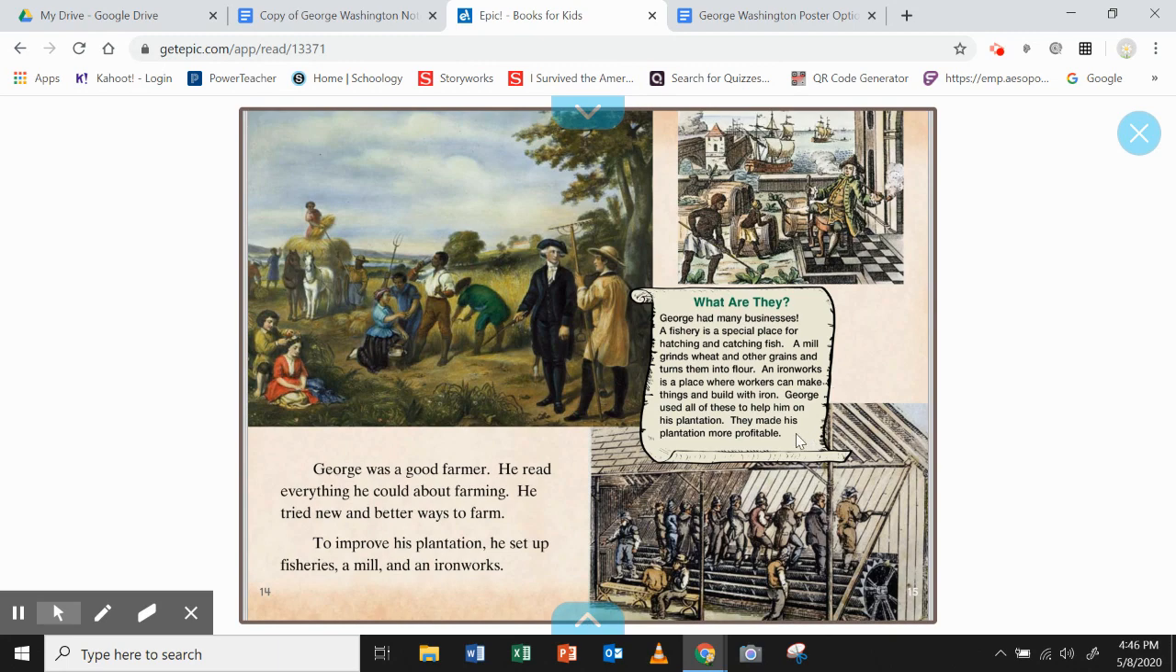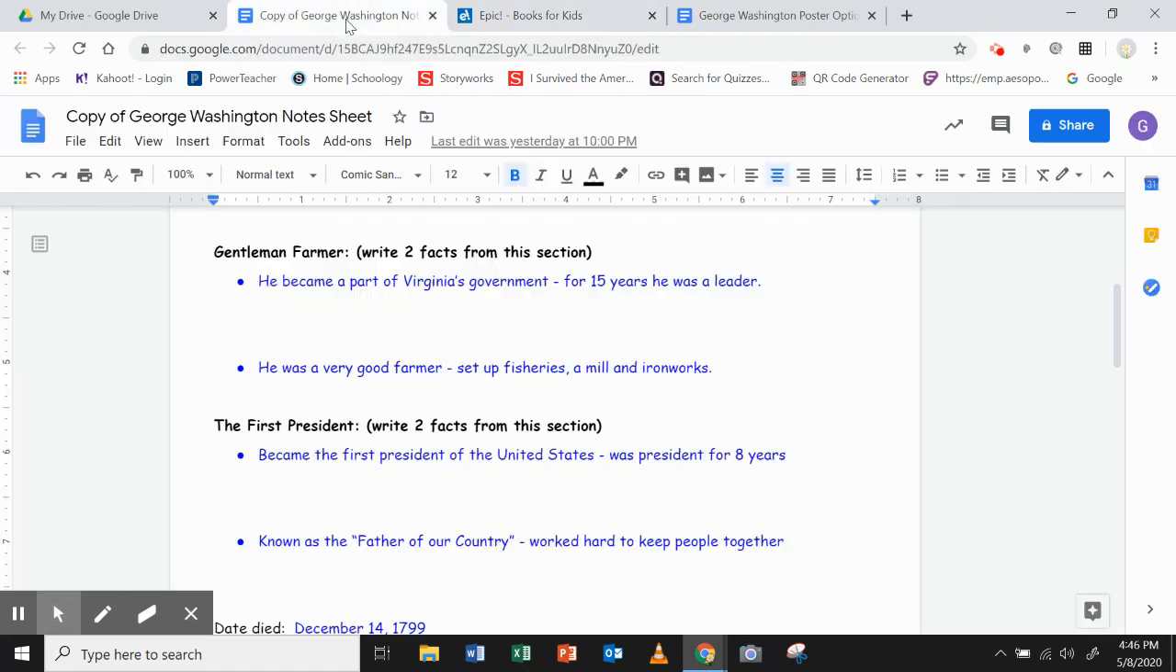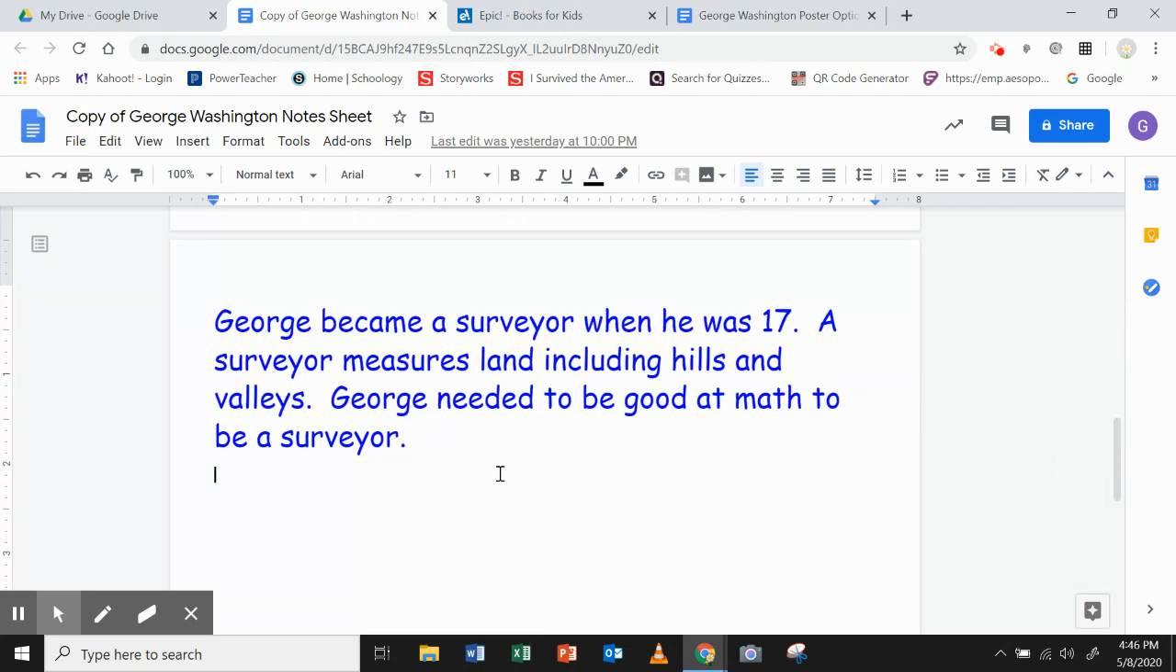So I think I want to add this piece here because then it does show that he was setting up new ways to farm, and it became more profitable, meaning he earned more money for that. So if I go back to my copy of notes, I'm going to take he was a very good farmer, set up fisheries, a mill, and ironworks, and I'm going to type that down here.